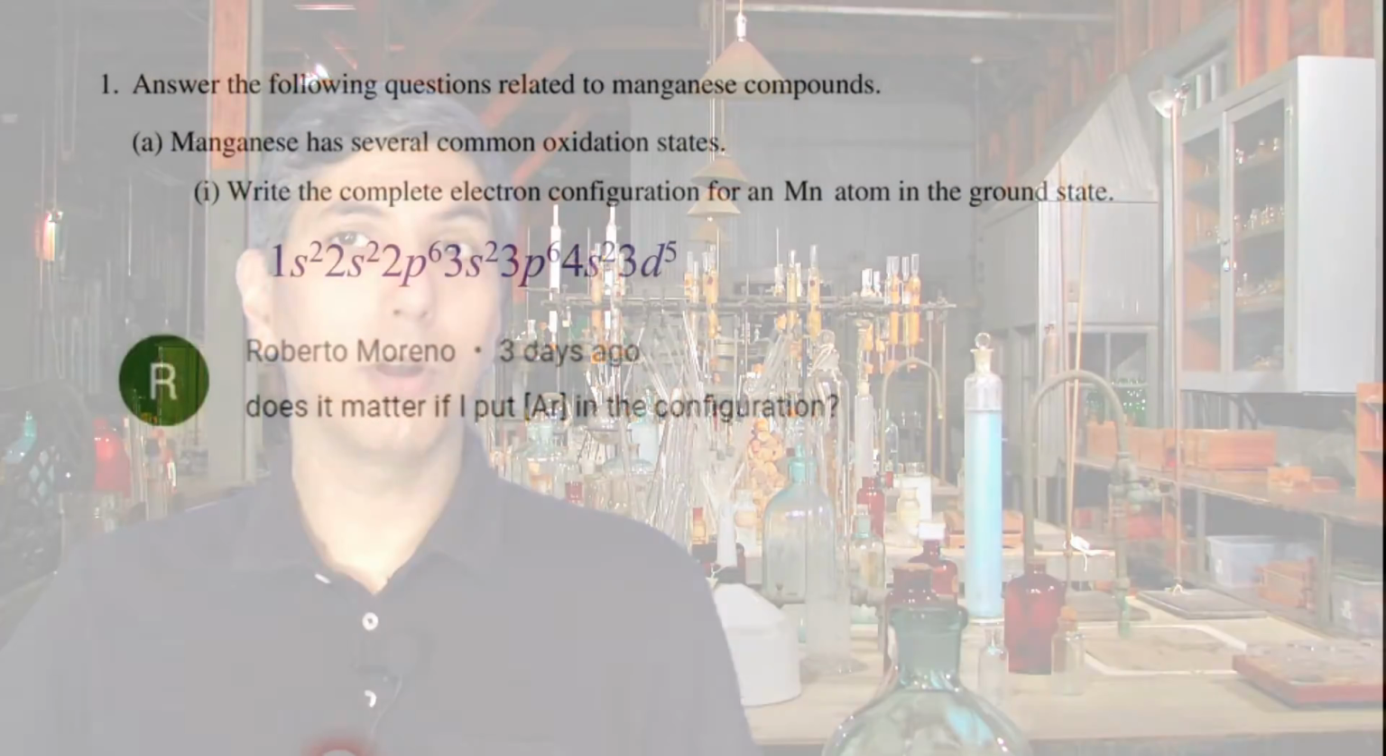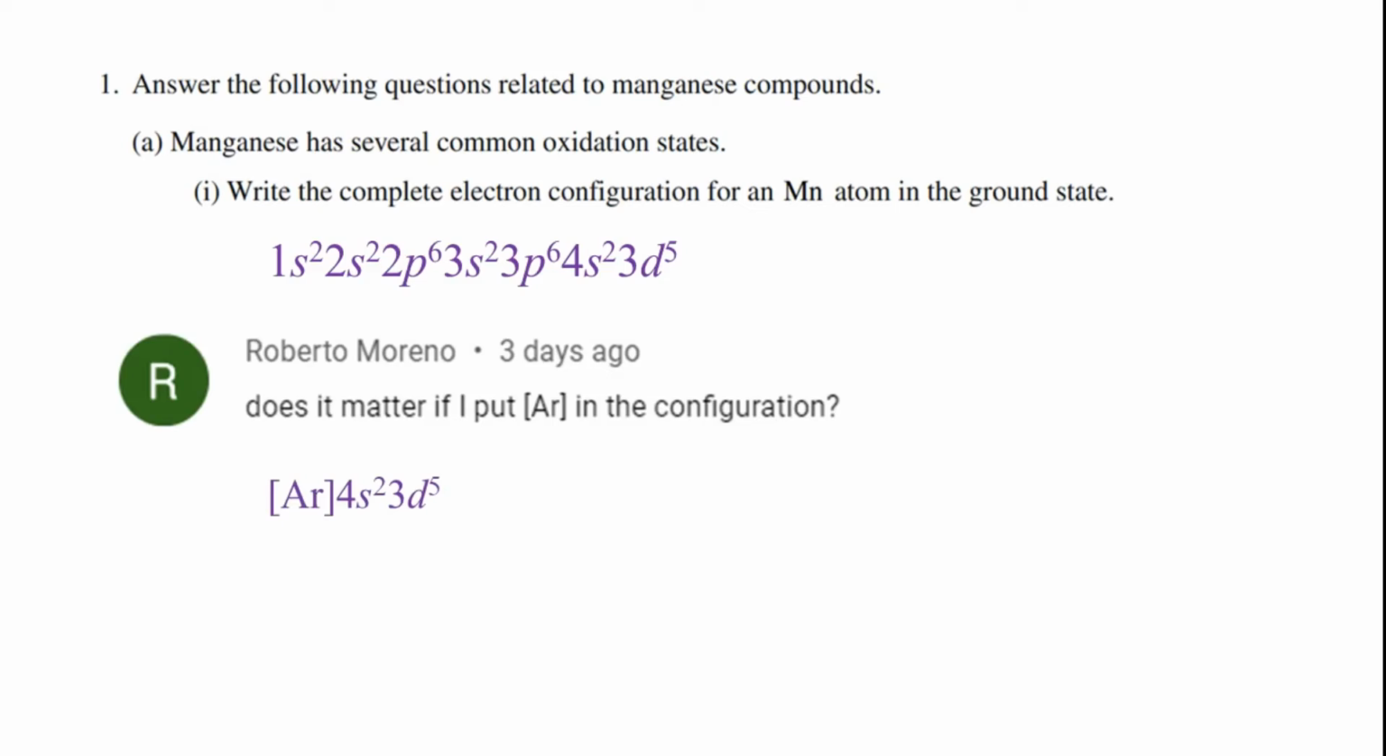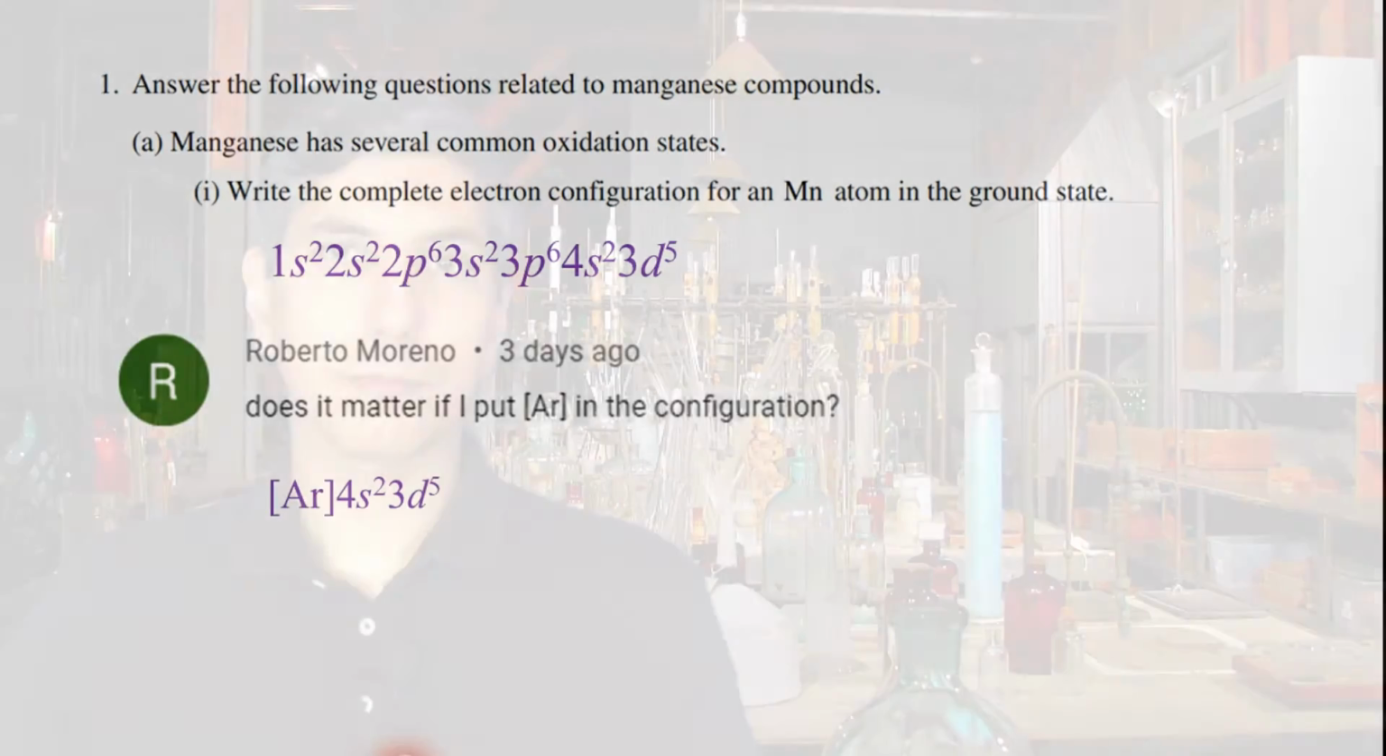I looked into this a little more, and last year's exam, 2022, asked almost the identical thing. When they asked for the complete electron configuration of an element, they did indeed accept the noble gas abbreviation. So I feel pretty confident that if you put argon 4s2 3d5, you will get the point. And just so you know, the 3d5 can go before the 4s2. Both are considered correct. So very good question.